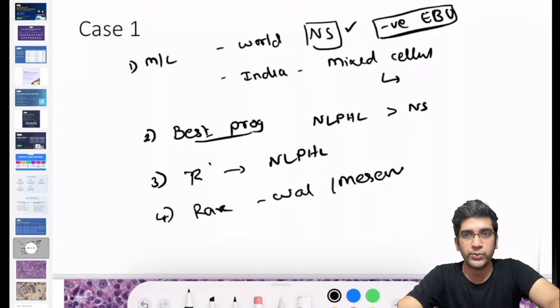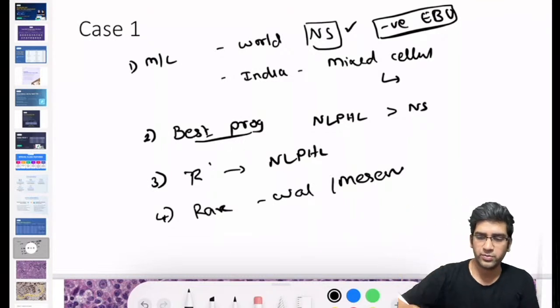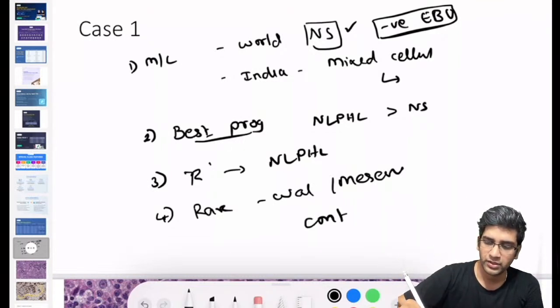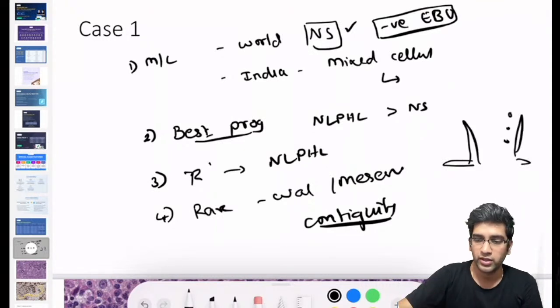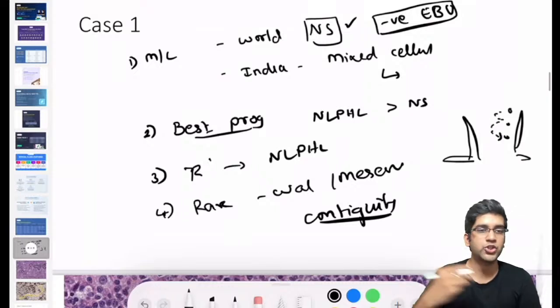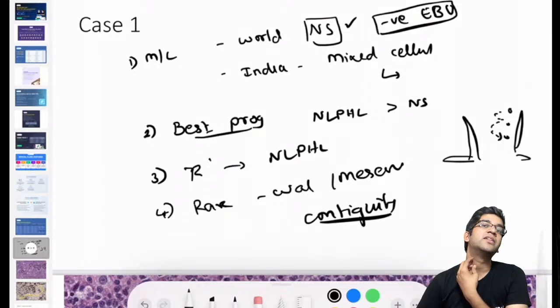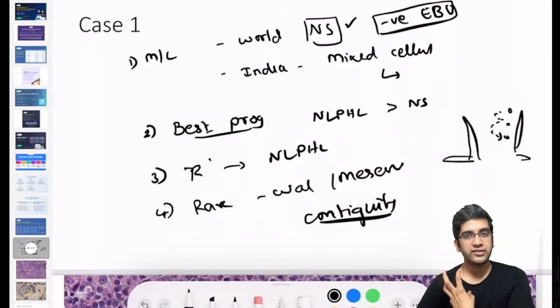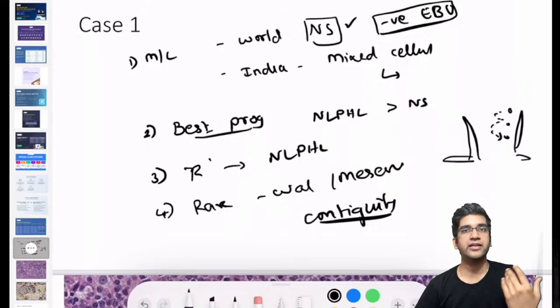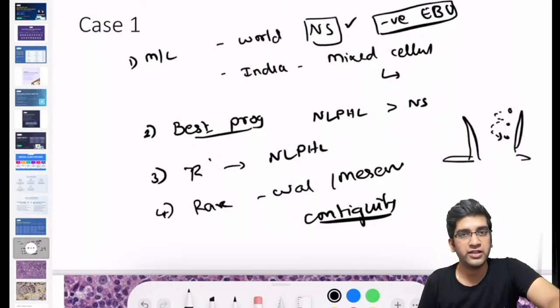And they spread by contiguity. They spread slowly, right? Spread by contiguity is very, very classical for a Hodgkin's lymphoma. If I have the clavicle and the sternomastoid, I'm having upper, middle, and deep cervical lymph nodes. It spreads from this to this. That's contiguity, from upper cervical to middle cervical to deep cervical. It might not jump from my upper cervical to axillary. That's why it involves a single group of lymph nodes, generally cervical. Waldeyer's ring and mesenteric lymph nodes are rarely involved in Hodgkin's lymphoma, and all these are much more common in non-Hodgkin's lymphoma.